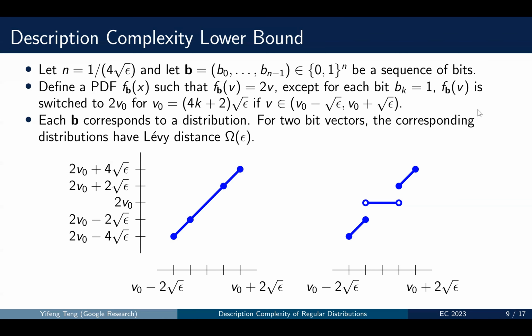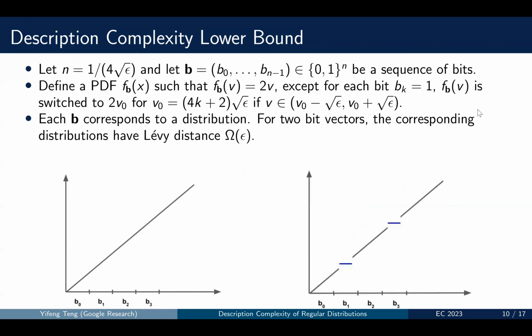So this means that before perturbation, the PDF is linearly increasing around those points, and after perturbation, the distribution becomes uniform around those points defined by those bits equal to 1.